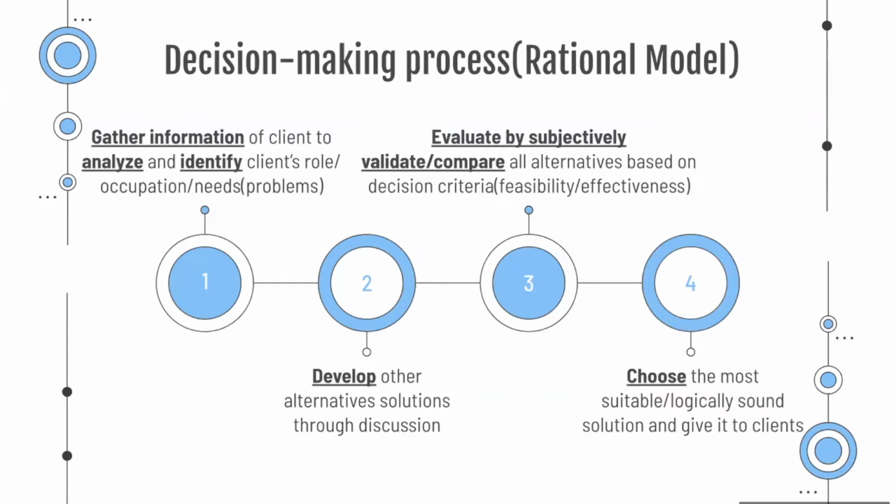Based on our interviews, we can see the detailed decision-making process of Amazon. First, the decision makers would gather information about the client by doing background checks on LinkedIn to analyze and identify the company's roles, needs, and problems.